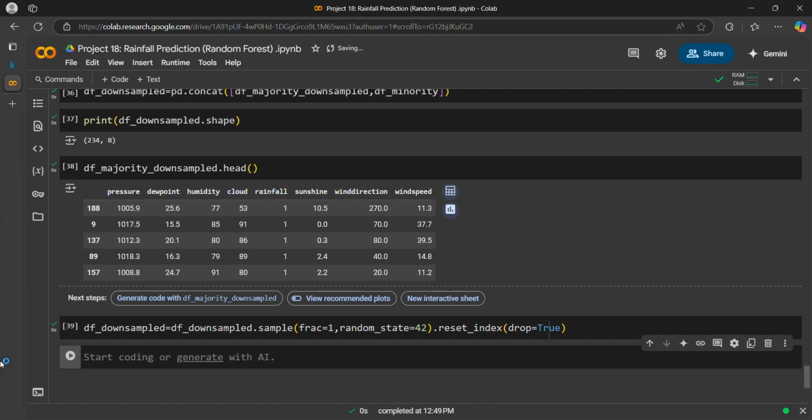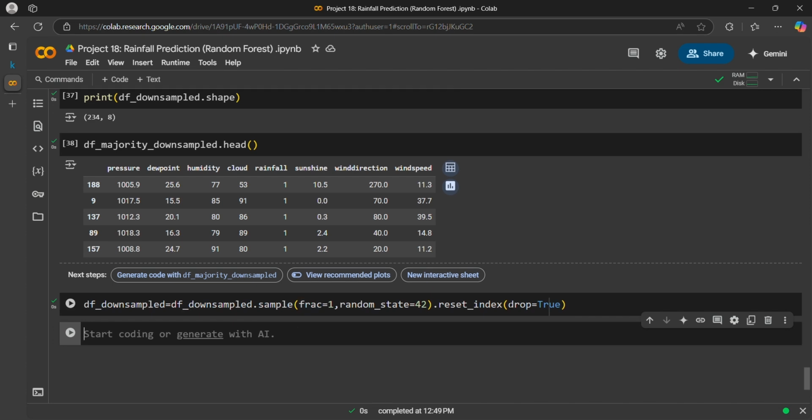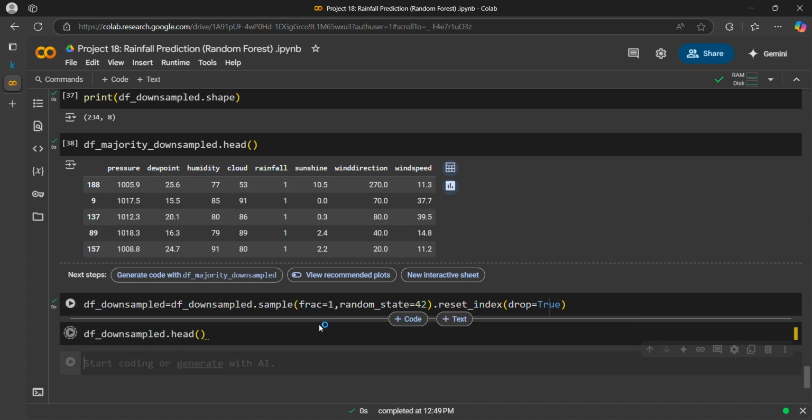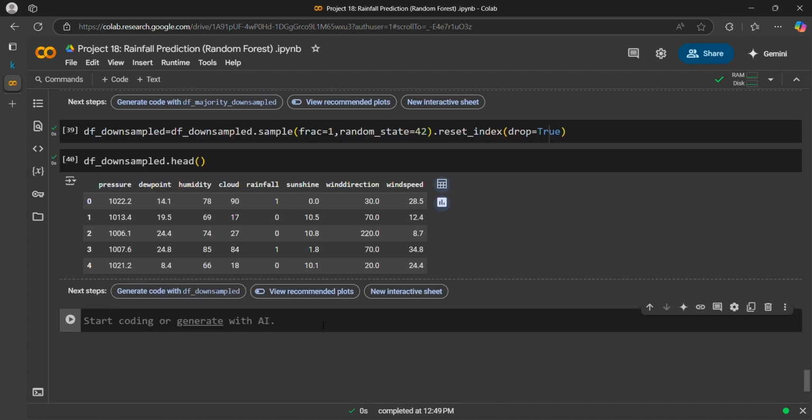So what it does: sample is used to randomly select rows from a data, and frac equals 1 means selecting 100% of the data, and random state 42 ensures that the shuffle is reproducible, and we are removing the old index. So if I print df downsample dot head again, now it should be mixed, yeah. So we shuffled the data.